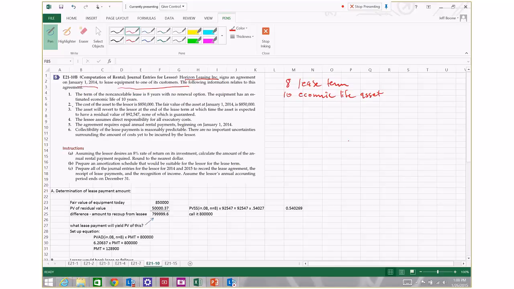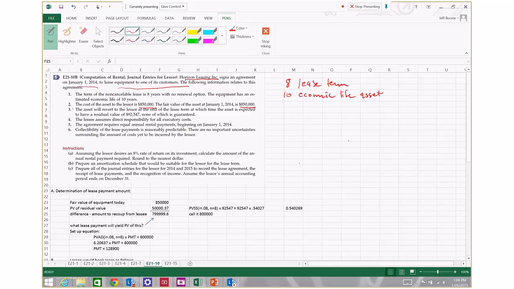Item number 2, the cost of the asset for the lessor is $850,000. The fair value of the asset is $850,000. So what we know is if this is classified as a capital lease by the lessor, it's going to be considered a direct financing lease because there's no dealer profit. There's no dealer profit because the cost of the asset to the lessor is equal to the fair value of the asset to the lessor.